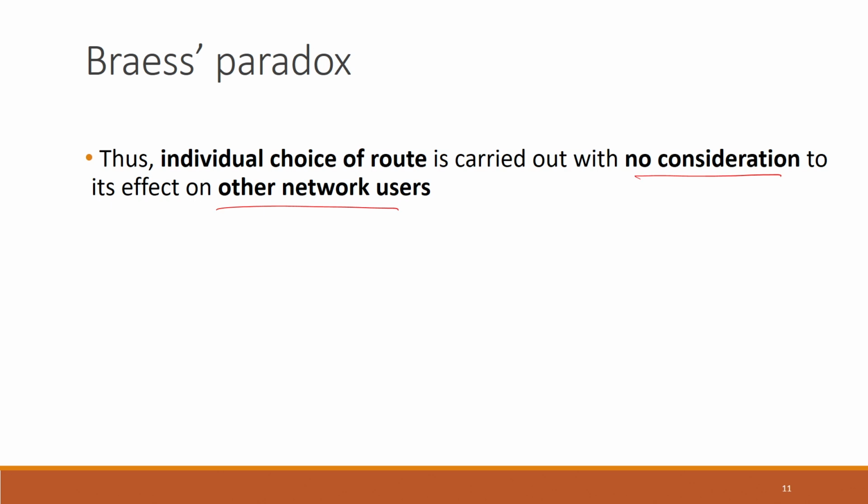So, when we find the solution of the user equilibrium, it is not necessary that we are minimizing the total system travel time of the network. If we have to minimize the total system travel time of the network, there is a separate optimization program for that called system optimization.